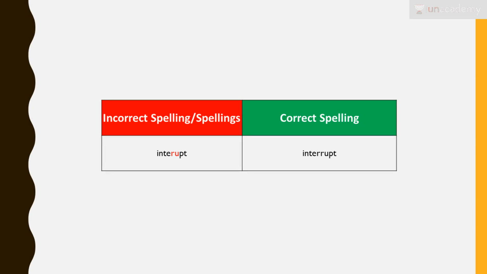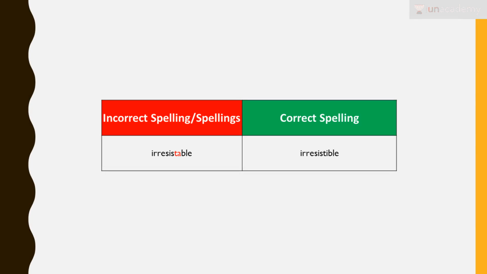Next is interrupt. Interrupt is when something is going on and you stop it, or not exactly stop, there's a pause for a while. So that pause, because of some unknown activity or some activity that is not appreciated, is interruption, right? So INTERRUPT is the correct spelling, right? Don't miss out on the extra R that's there. It's not INTERUPT, that's wrong. INTERRUPT, right?